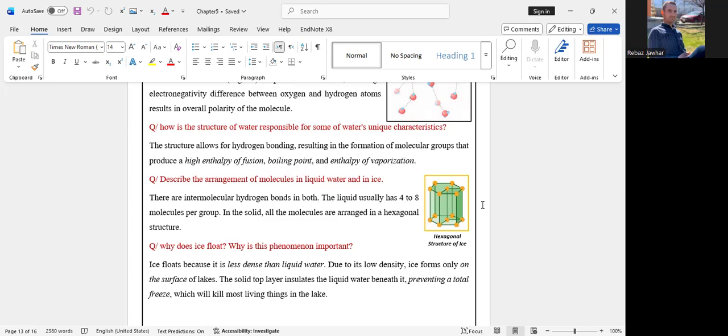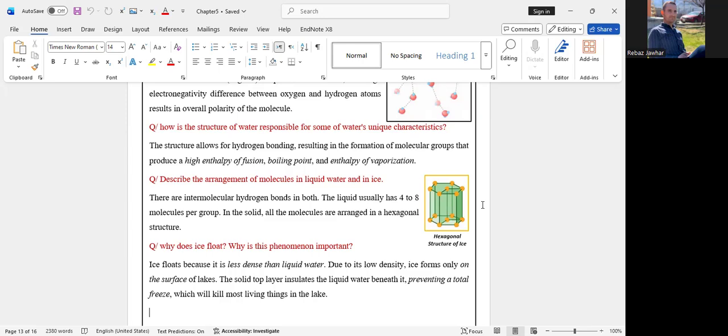For example, the question says, describe the arrangement of molecules in liquid water and in ice. The answer is there are intermolecular hydrogen bonds in both. In both liquid state and solid state, there are intermolecular hydrogen bonds. When we say intermolecular, we mean between two molecules of water, either in liquid state or in solid state. The liquid usually has 4 to 8 molecules per group.